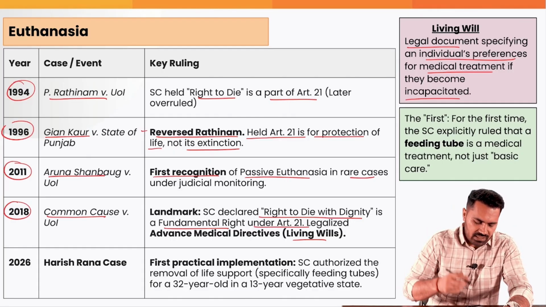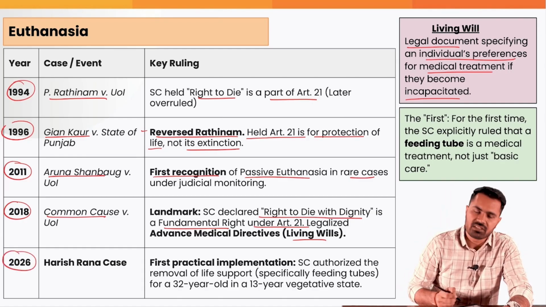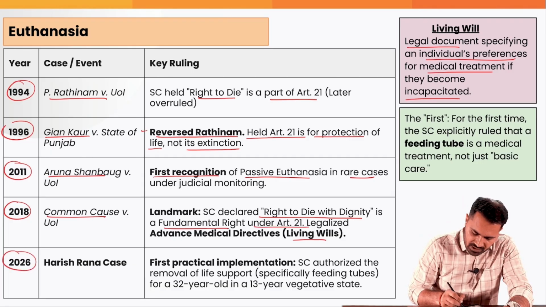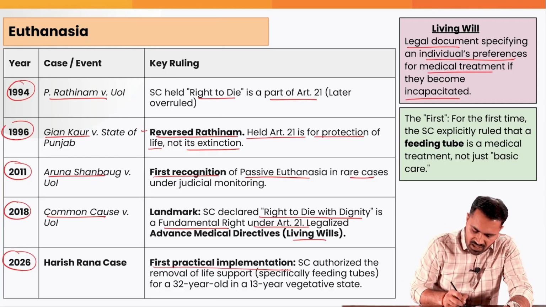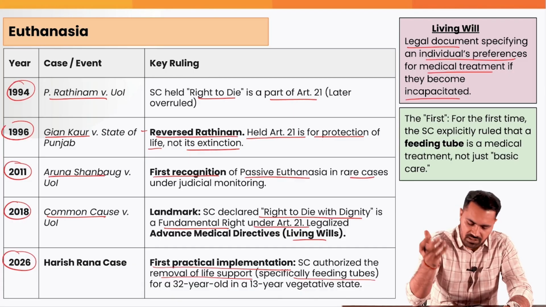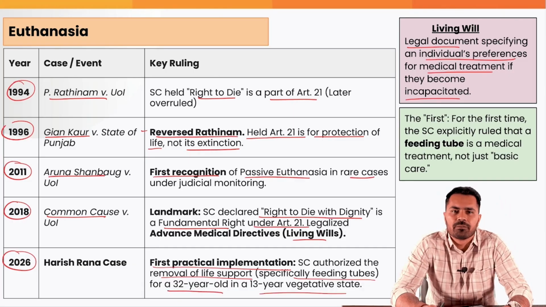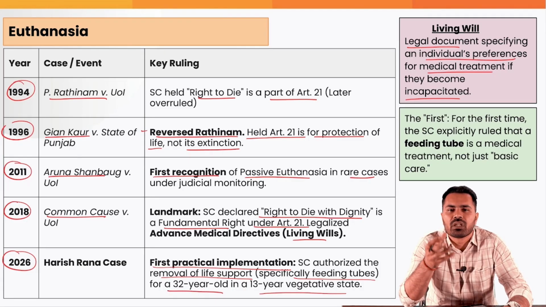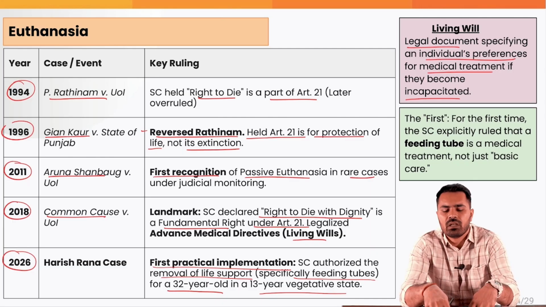So after this 2018 case where the Supreme Court recognized the right to die with dignity, finally after 7 years, in the 2026 Harish Rana case, for the first time practical implementation of this has happened, where the Supreme Court recognized removal of life support, specifically the feeding tube. The feeding tube which was feeding food to Harish Rana will be removed, for a 32-year-old after 13 years of vegetative state. He was eating food from the feeding tube for the last 13 years. He was not able to move, not able to eat anything. Harish Rana basically fell from a floor of a building and sustained head injuries,